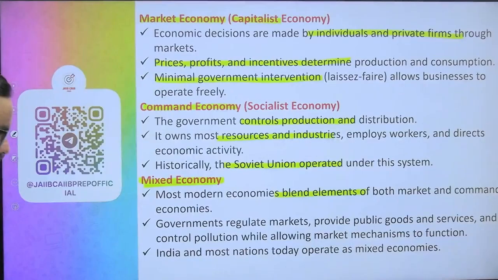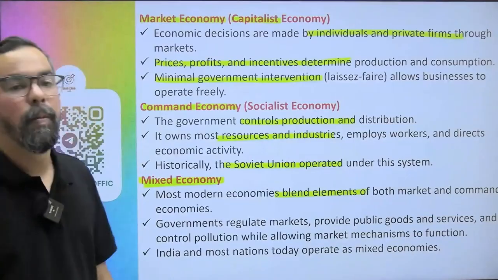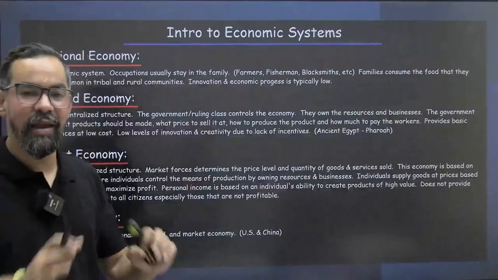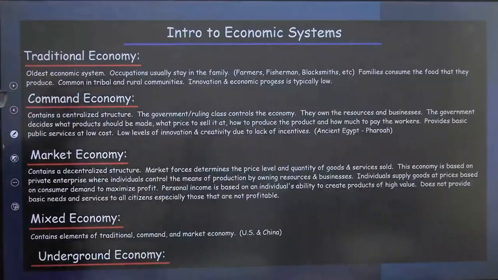Government regulates the market, like we have market regulators and all, provides public goods and services, and controls pollution while allowing the market mechanism to function. Market mechanism means decided by demand and supply, by the private and public parties. India and most nations today operate as a mixed economy, right? Understood? One more slide. Okay. So you can get everything clear with different definitions.